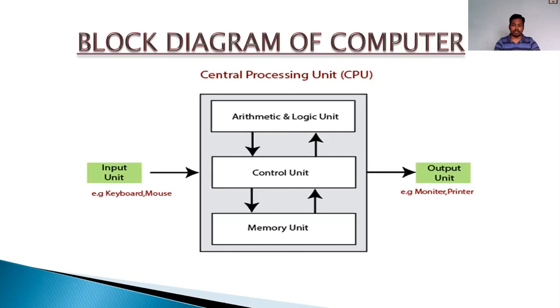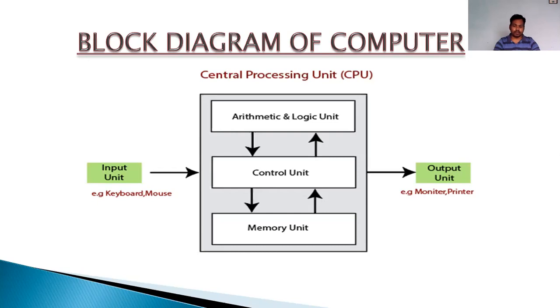And logical calculations are operations performed on Boolean functions, like AND, OR, NOR, all these gates you have seen, where operations are performed on the basis of true and false, or we can say 0 and 1. So this unit is responsible for all arithmetic and logic calculations, right?